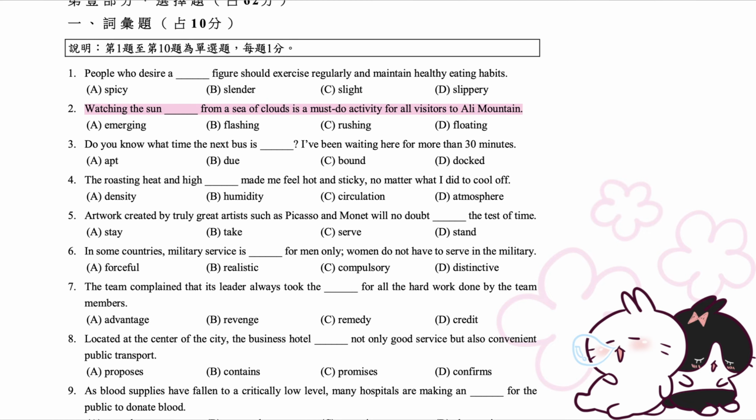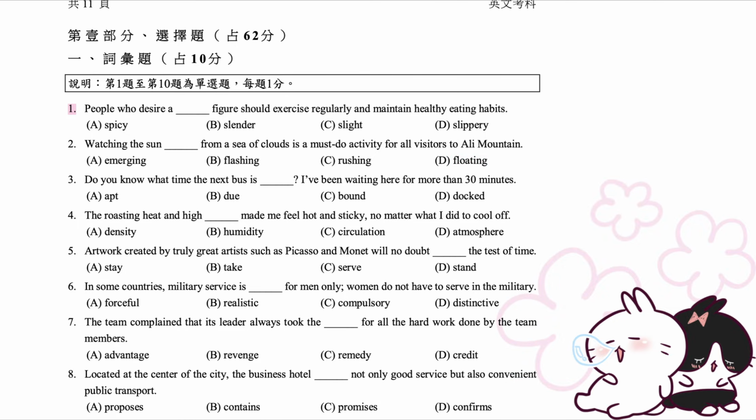2. Watching the sun emerging from a sea of clouds is a must-do activity for all visitors to Alley Mountain. A. Emerging. B. Flashing. C. Rushing. D. Floating. 1. People who desire a slender figure should exercise regularly and maintain healthy eating habits. A. Spicy. B. Slender. C. Slight. D. Slippery.